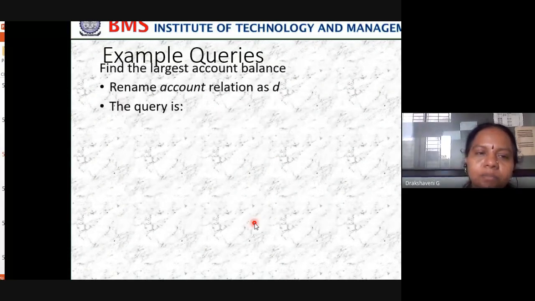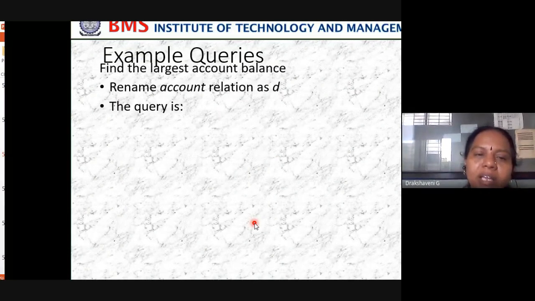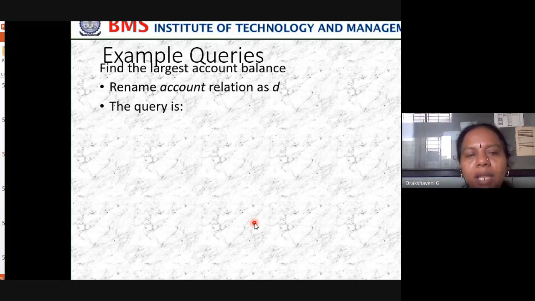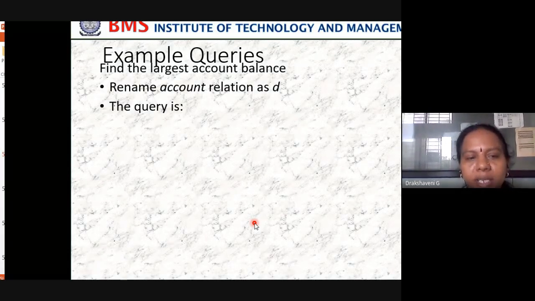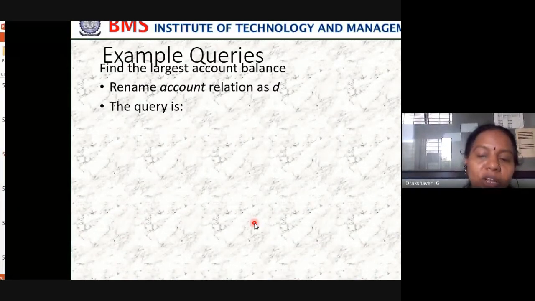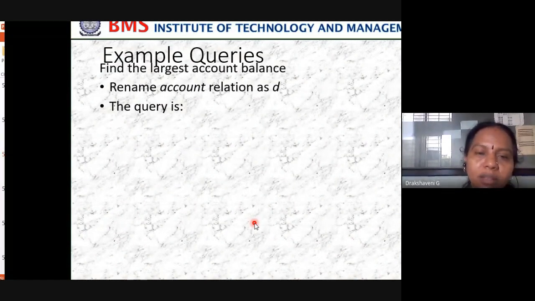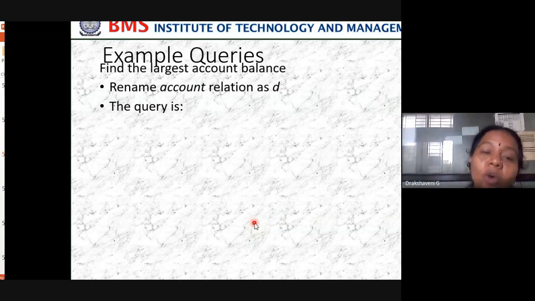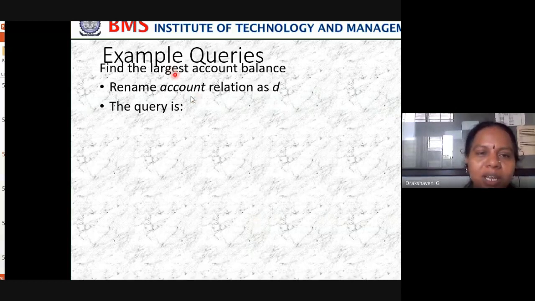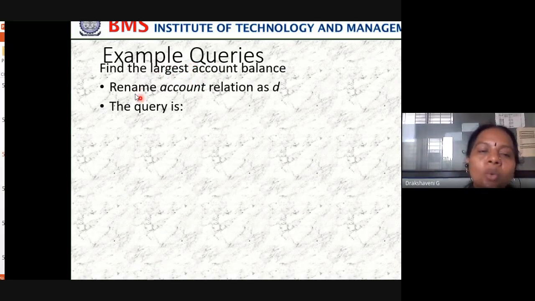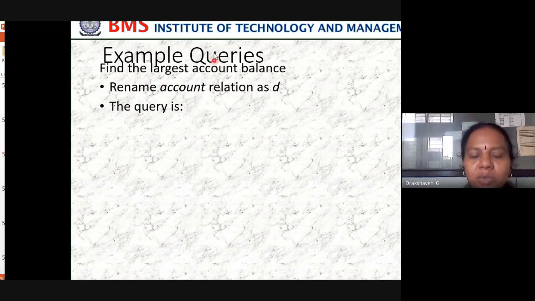Okay. Now find the largest account balance and rename the account relation as D. So what we want is the largest account balance. Suppose you, how many are you? 51 students are there. Every one of you has an account, but I want to know who has more amount in their bank. So that's what largest account balance means here. The student who has 2 lakhs in the account, I want that student's name, and rename that student with his name. Yes. So that's what the query says to us.